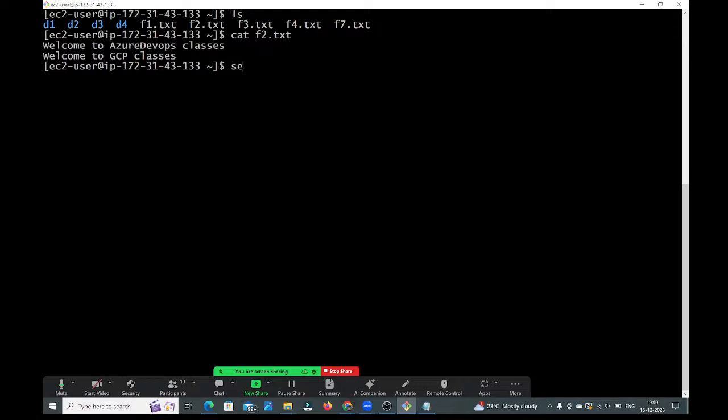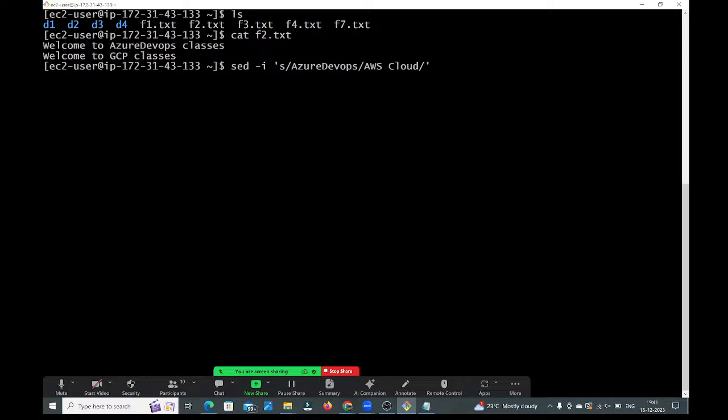By using the sed command: sed -i, then s/ the first word, Azure DevOps. This Azure DevOps I want to change into AWS Cloud. Right.